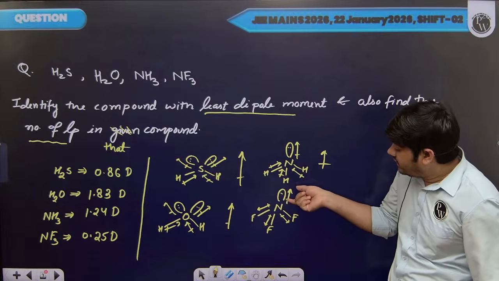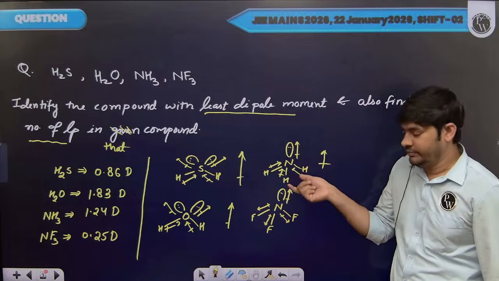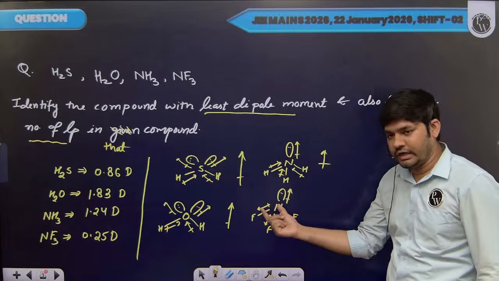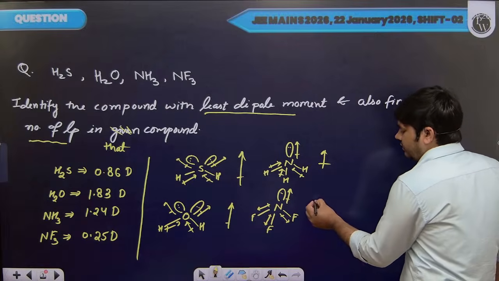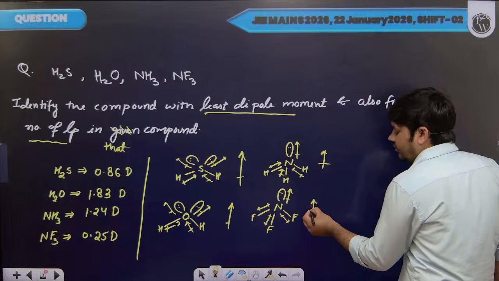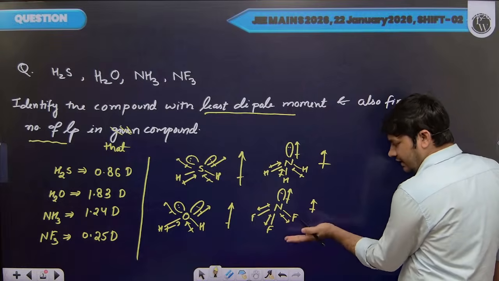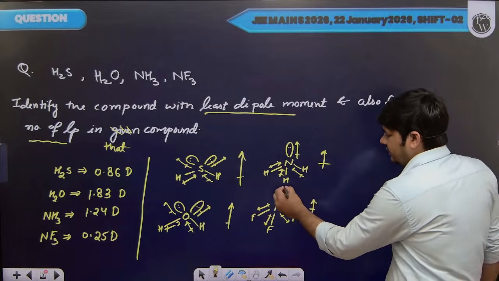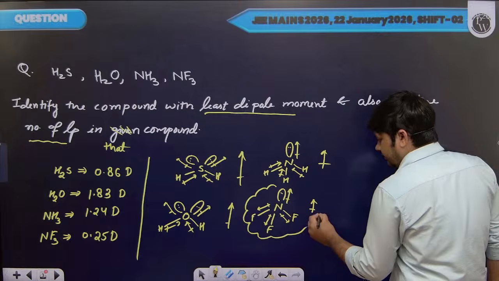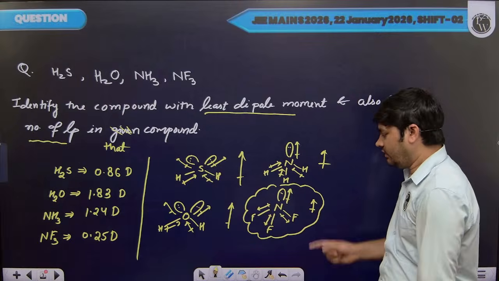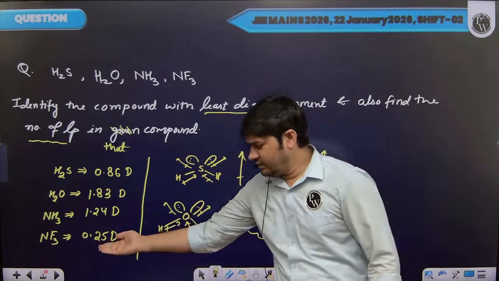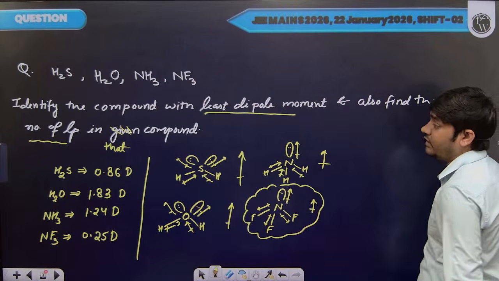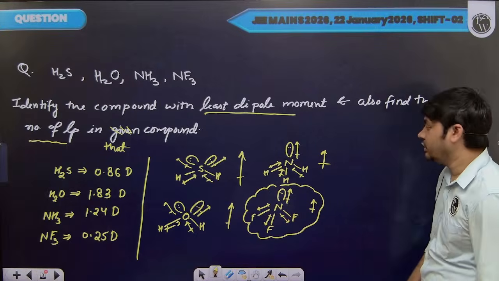and we know the dipole moment generated in case of the lone pair is much higher, so it cannot be completely compensated by these bond dipoles. So the net dipole moment will decrease. Still, the direction of the dipole moment will be towards the lone pair itself. So in this case, due to subtraction, the dipole moment will become minimum, and we are getting the same from the data as well.